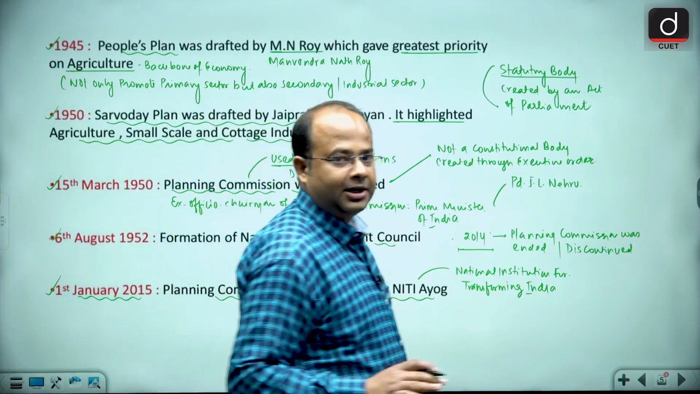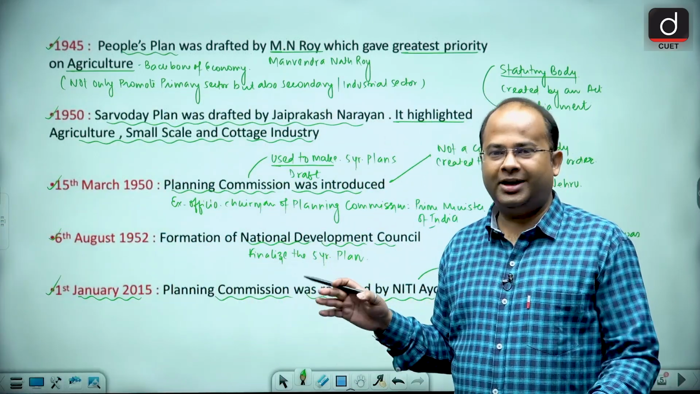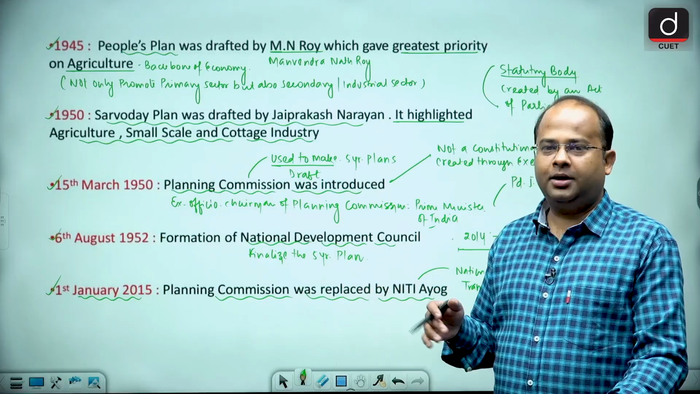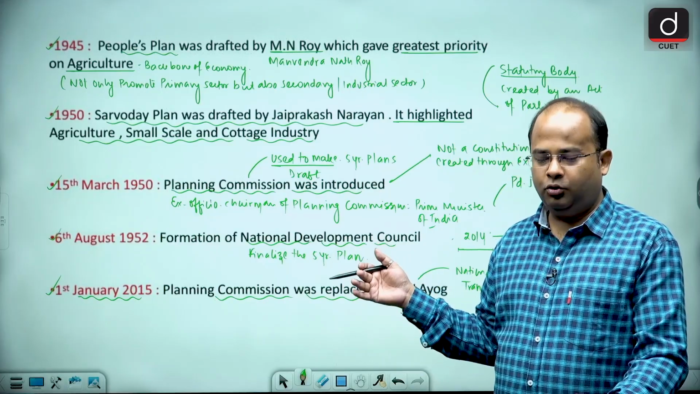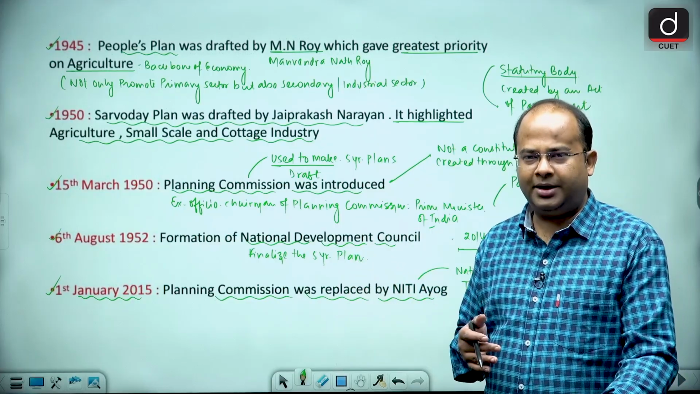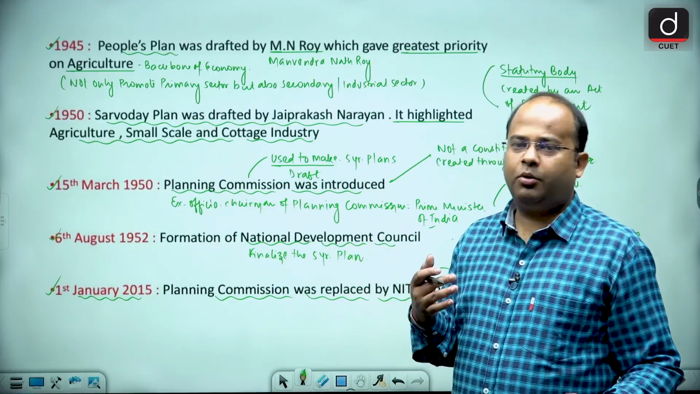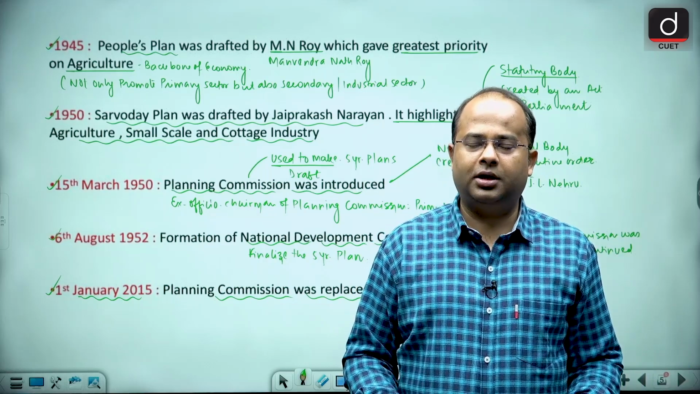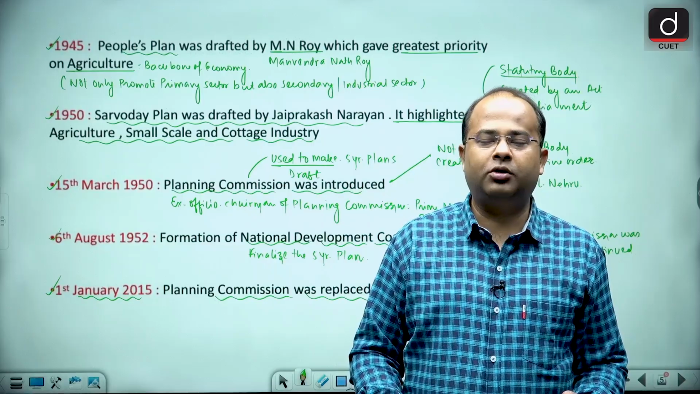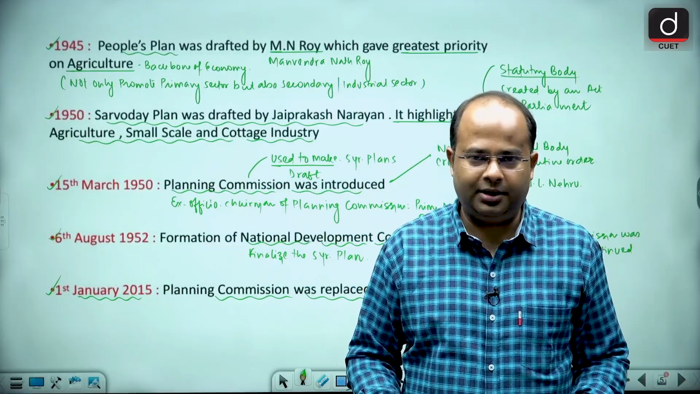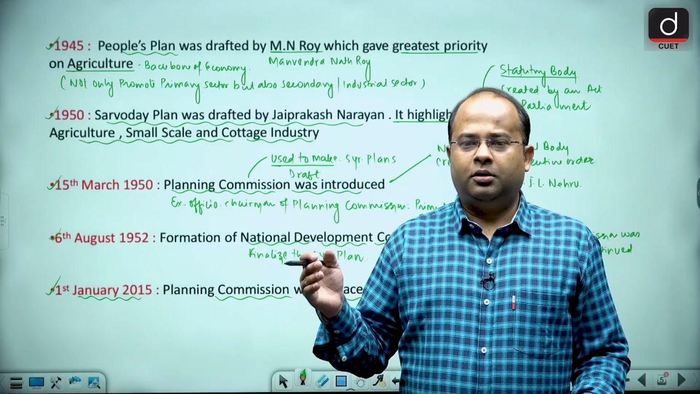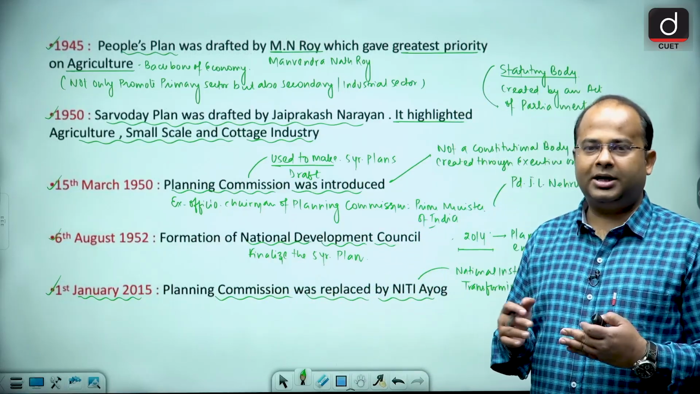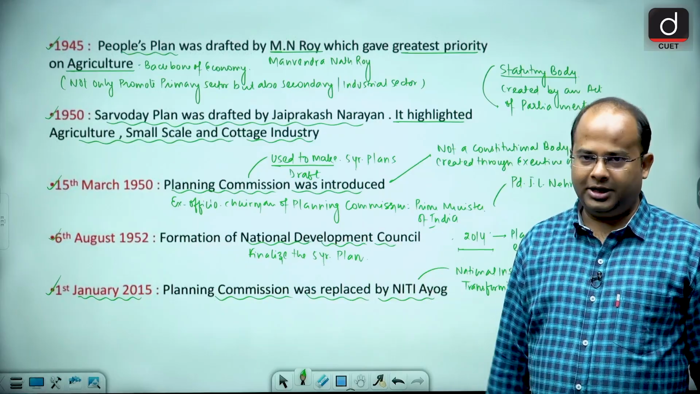I hope it is clear to all of you. So this was about the history of planning in India. As I have told you, the Planning Commission was discontinued and a new organization came in its place. Since it was created through executive order, it was easy for the government to pass a new executive order to discontinue it. So the BJP government discontinued the Planning Commission and started a new body called Niti Aayog.